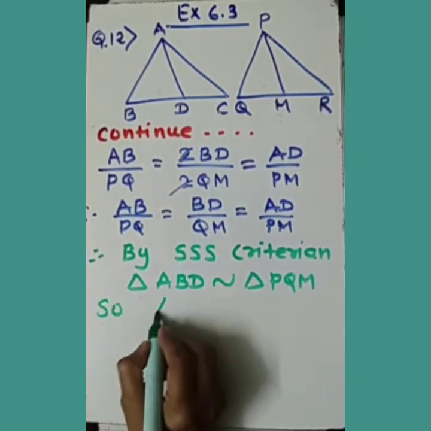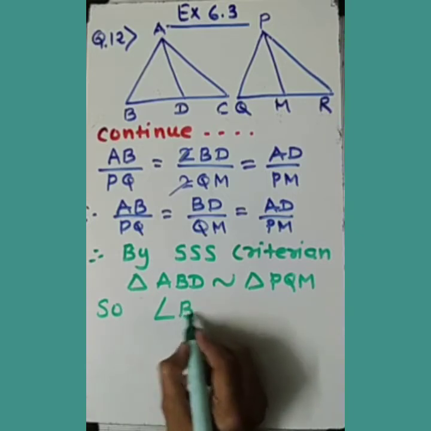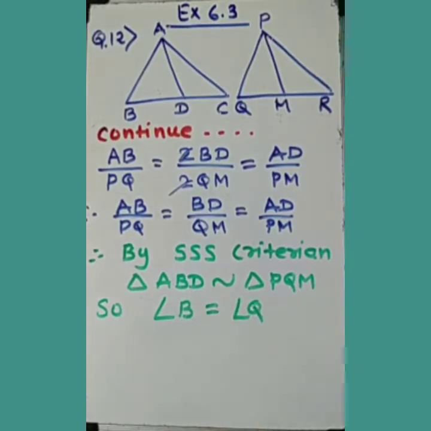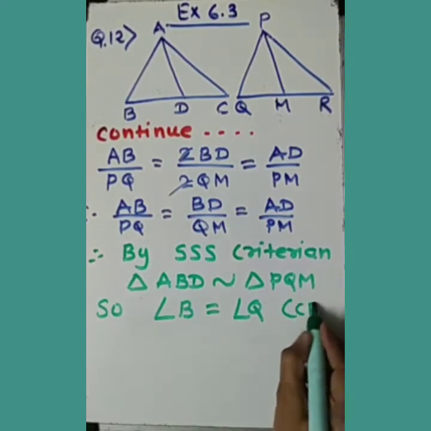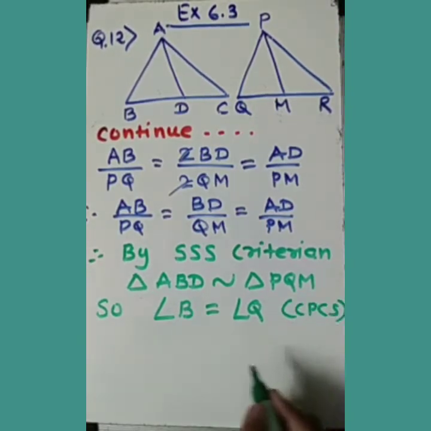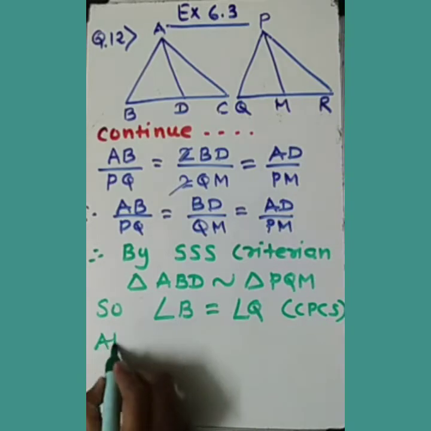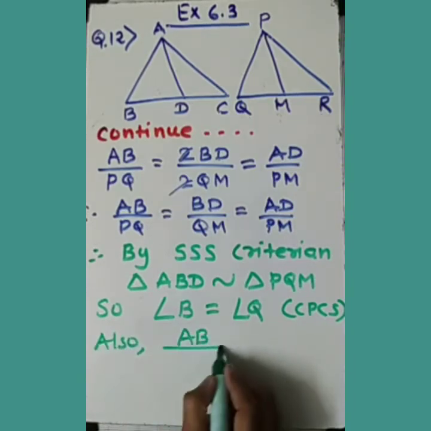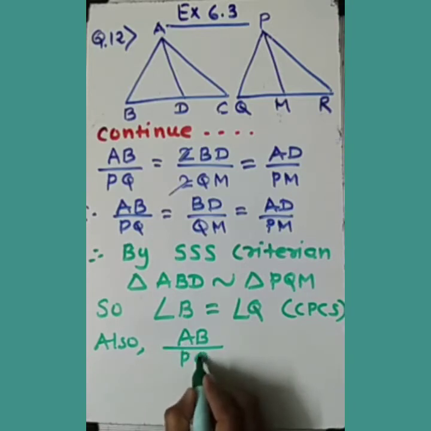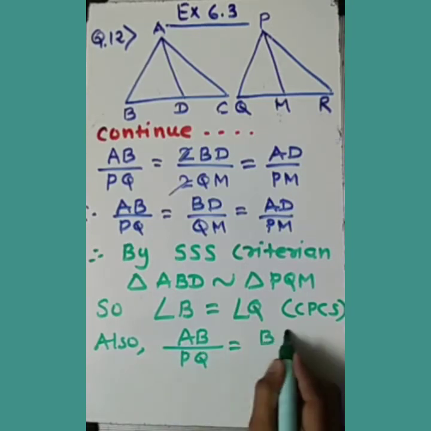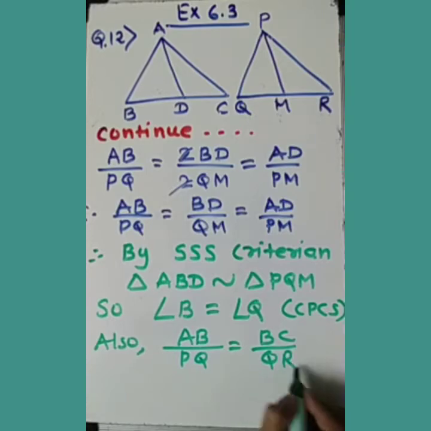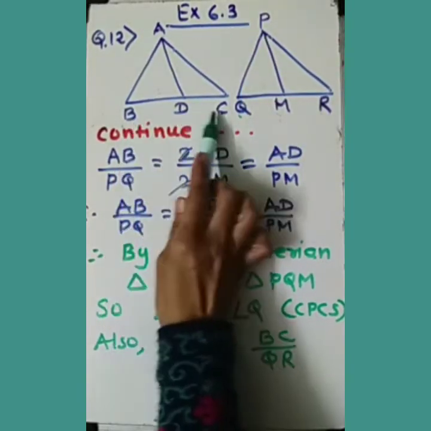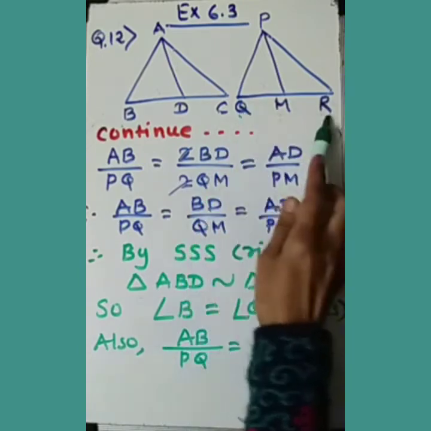Therefore, can we say angle B equals angle Q by CPCT, corresponding parts of similar triangles? Also, along with that, we can say that AB is proportional to PQ, and of course BC is proportional to QR. AB proportional to PQ and BC proportional to QR.